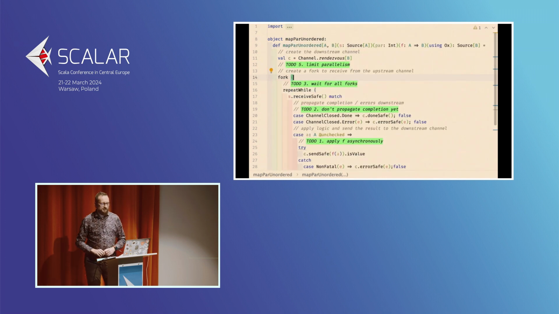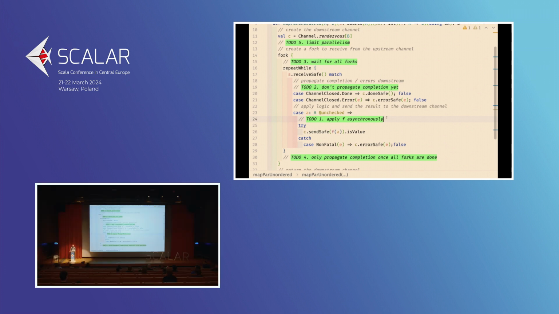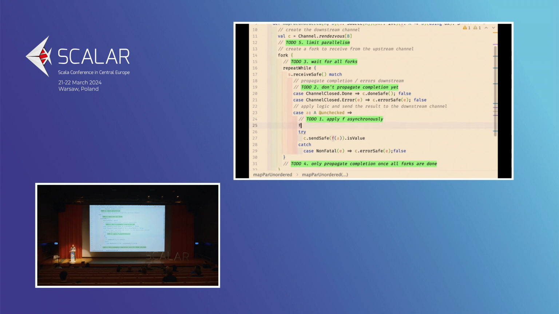So the code you see here is copy-pasted from the implementation of map, apart from the to-dos. So we have the next to-dos that we need to implement here. Other than that, there is nothing new here. It's all that you have seen in the map implementation. So the first thing we need to do here is to start the computation. Because when we receive the value, we want to process it in the background so that it's not blocking processing other values.